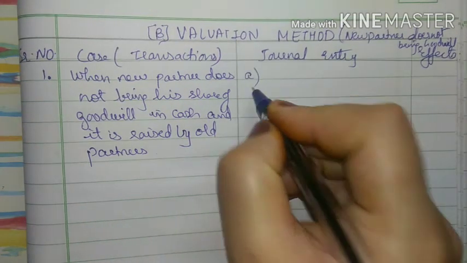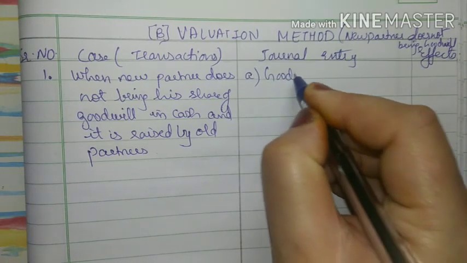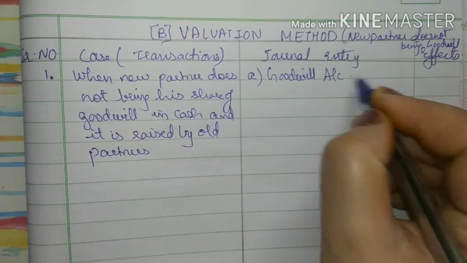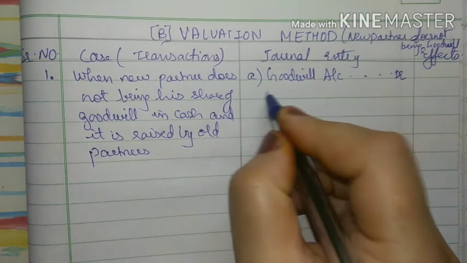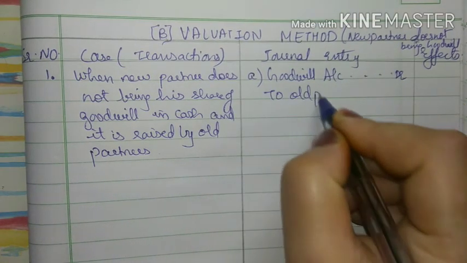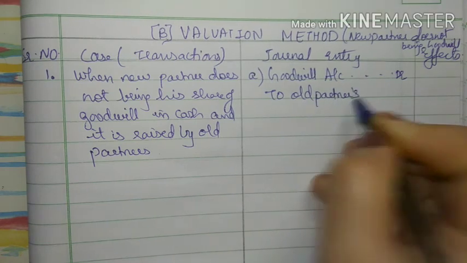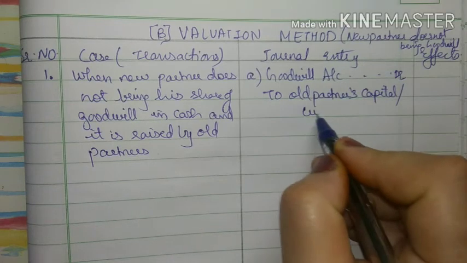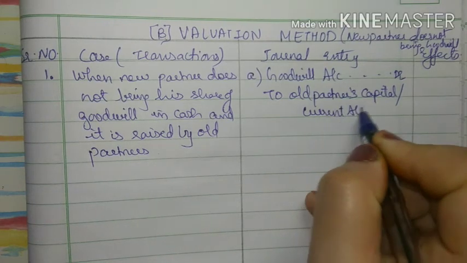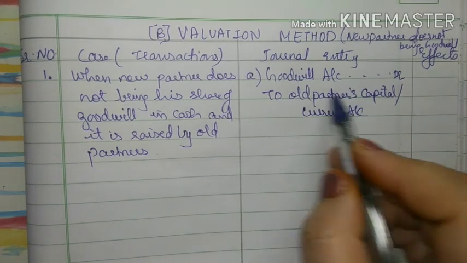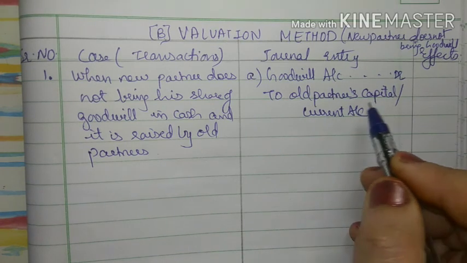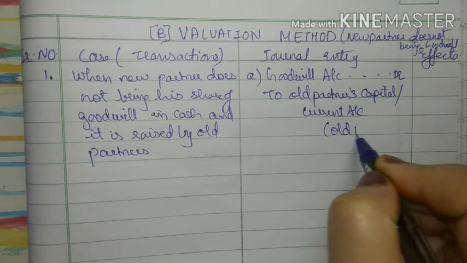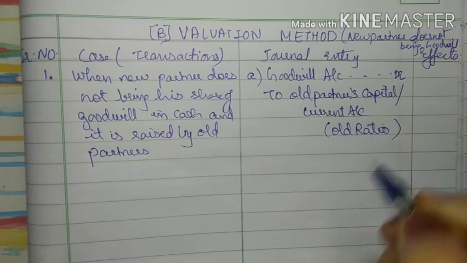In this case, the first entry is goodwill account debit to old partners' capital or current account, and this will be in old ratio, okay?